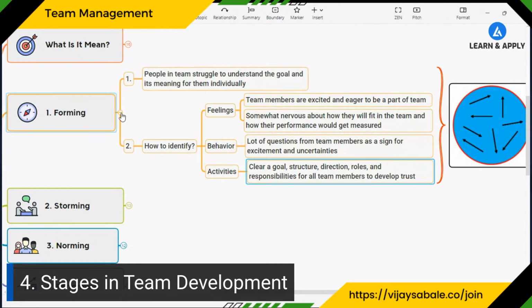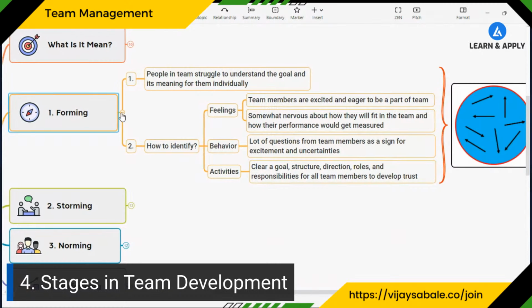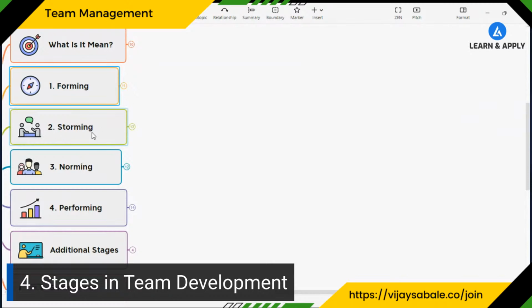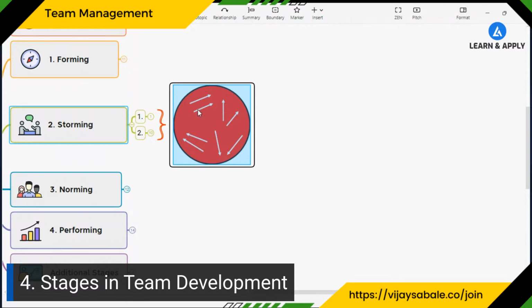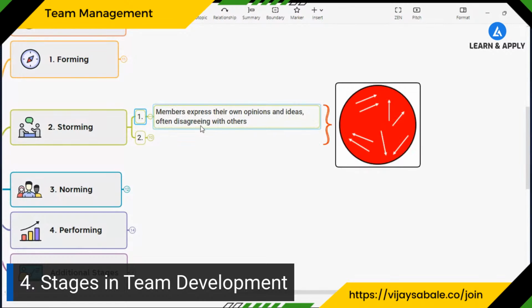Now, this is a good stage, I can say, as we are going to start, but the second stage is called storming. As the name indicates, a storm is coming into your team. This is a very critical and most important stage of team management. We can also see the formation of some groups and groupism during the storming stage. Members express their own opinions and ideas, often disagreeing with others. So there will be group formation that is going to happen.